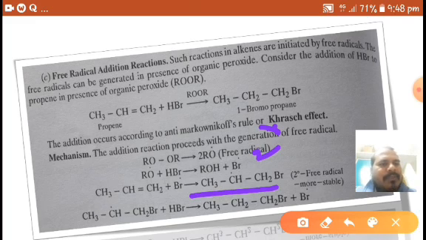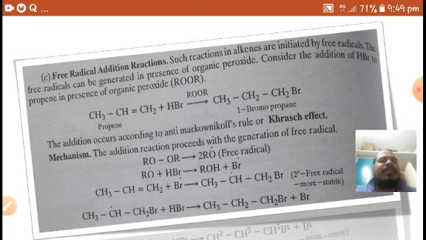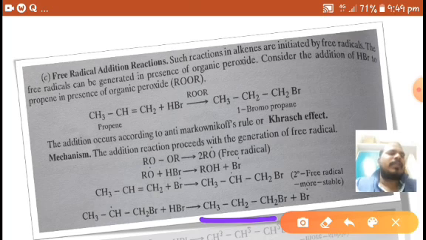There is a possibility of formation of a primary free radical also here. But a secondary free radical is more stable than a primary one. That's why the reaction passes through a stable free radical intermediate. So it results in formation of 1-bromopropane, which is the major product, the anti-Markovnikov product. The Markovnikov rule applies in electrophilic addition reactions, whereas in free radical addition reactions the anti-Markovnikov product is the major product, and this effect is called the Kharasch effect.